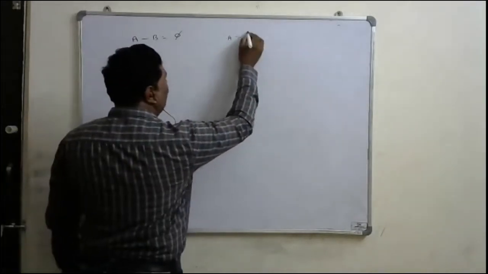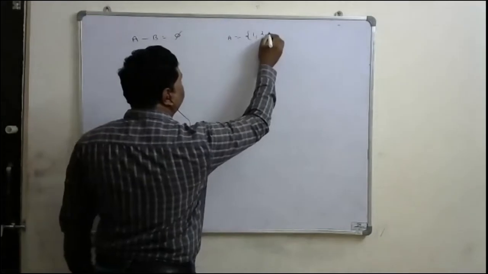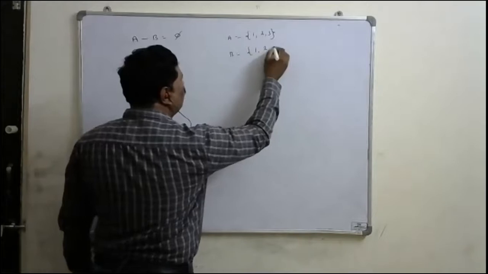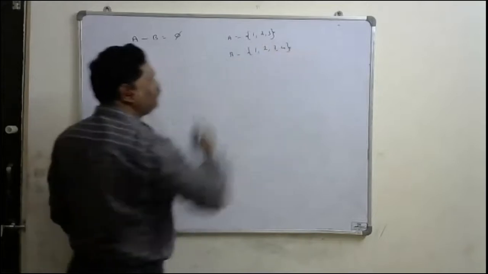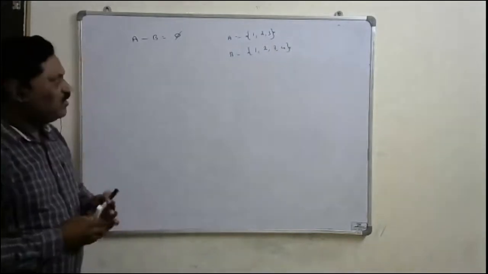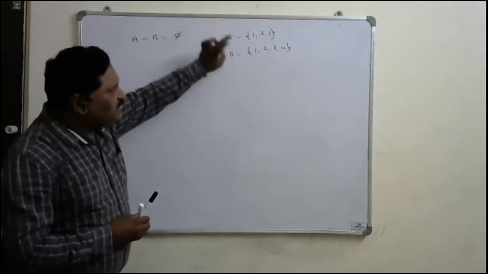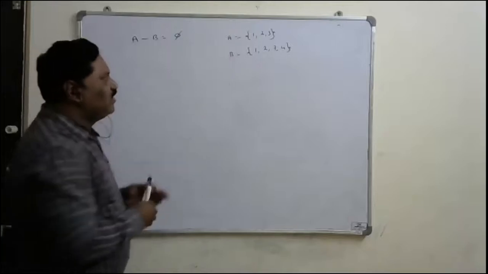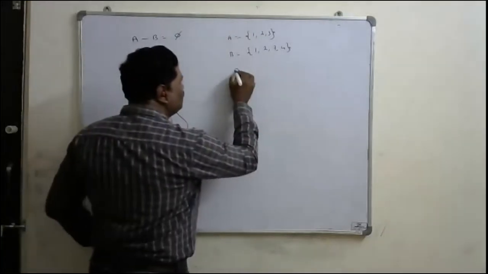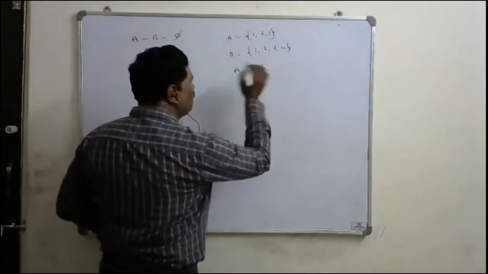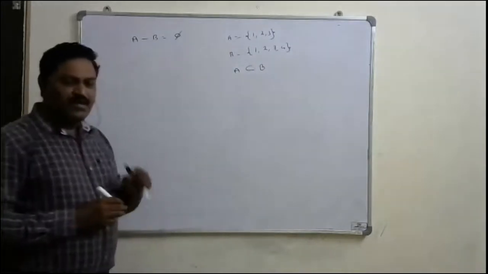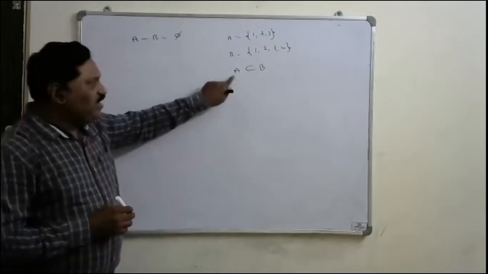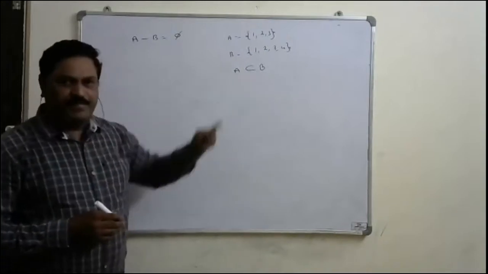Suppose A has 1, 2, 3 and B has the elements 1, 2, 3, 4. If you observe, every element of A is available in B. That means A is a subset of B, a proper subset of B, right?